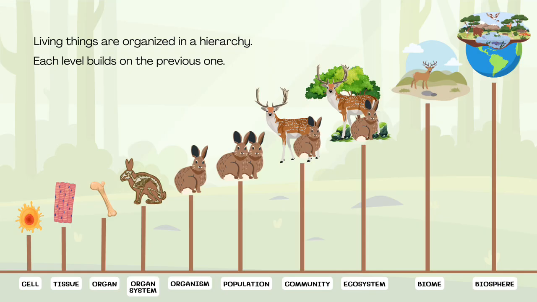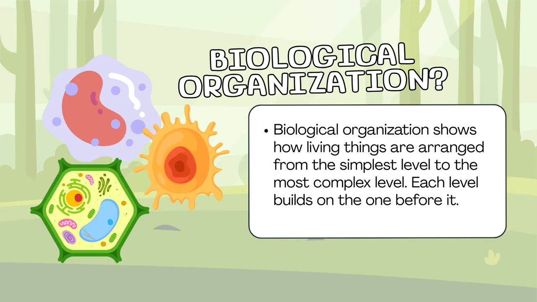Let's start. This concept shows how living things are arranged from the simplest to the most complex levels. Each level builds upon the previous one, and all levels work together to help organisms grow, function, and survive. Understanding these levels helps us see how life is organized from a tiny cell to the entire planet.